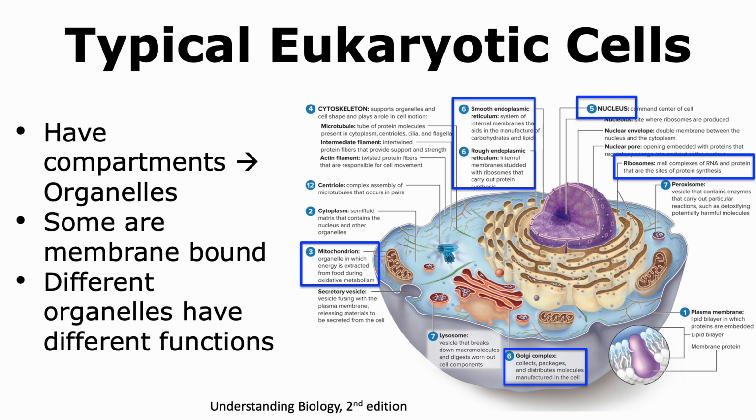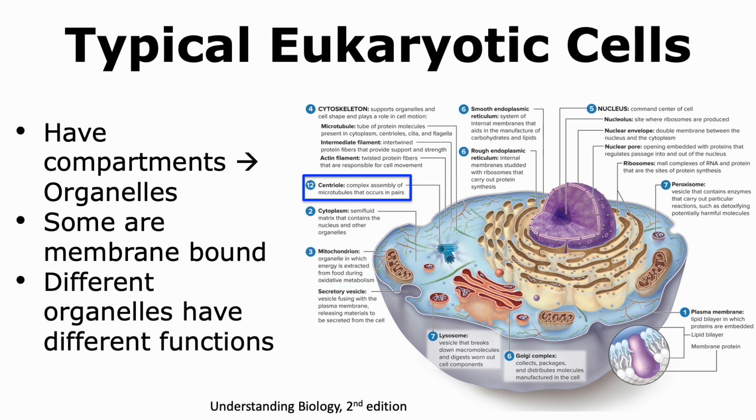Ribosomes are organelles that do not have any membranes associated with them, and their job is to synthesize proteins. All of these organelles are usually present in all eukaryotic cells. Some eukaryotic cells can have organelles like centrioles, which help in the assembly of microtubules, which play important roles during